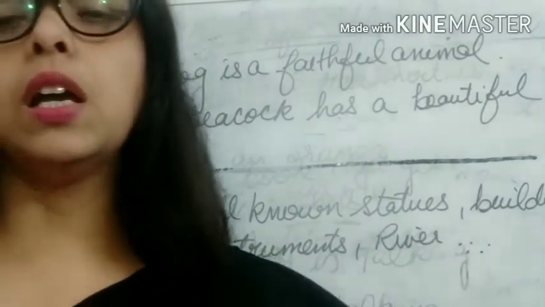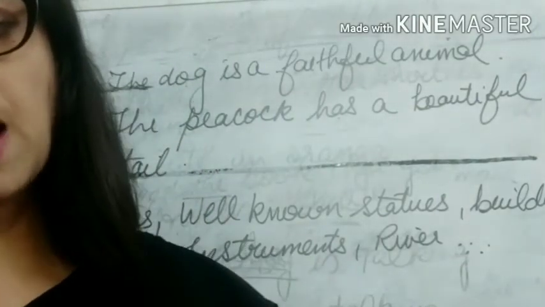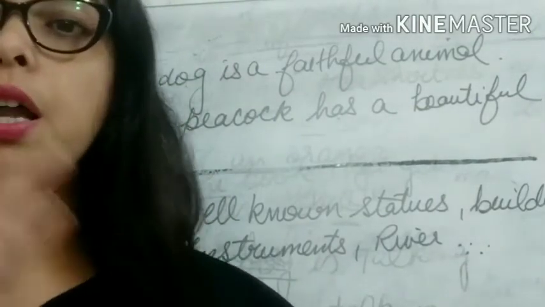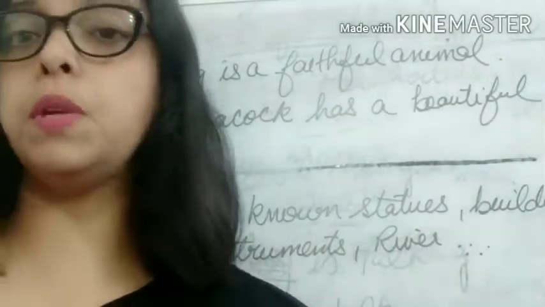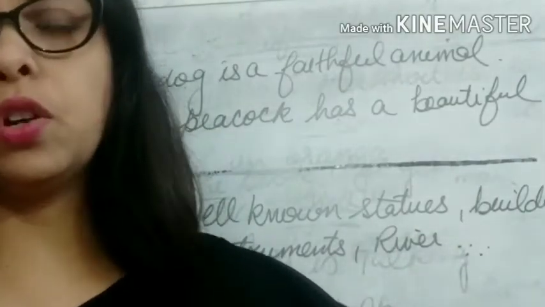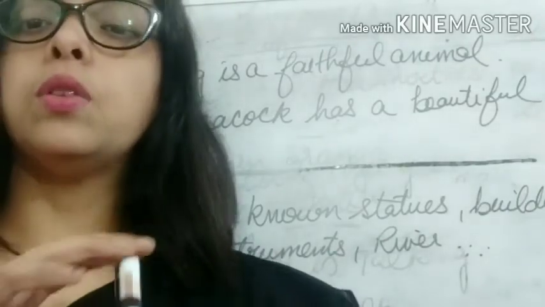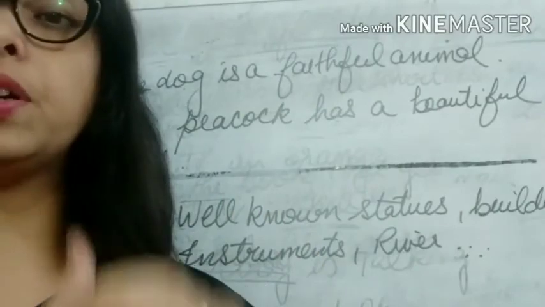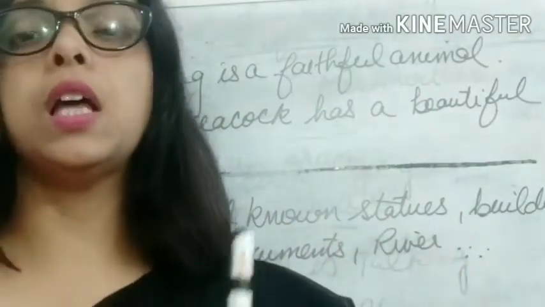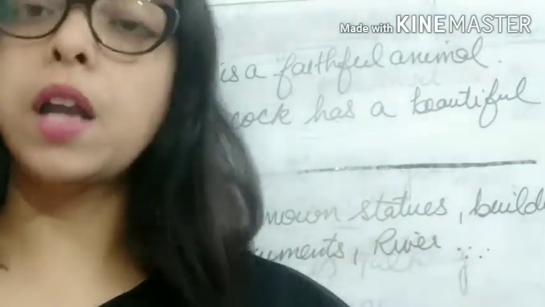Suppose we say the rich should look after the poor. Here the rich doesn't mean only one rich person; it means the whole class of people who are rich should look after the poor. The poor means the whole class of people who are poor.